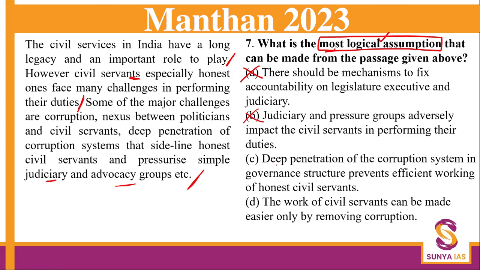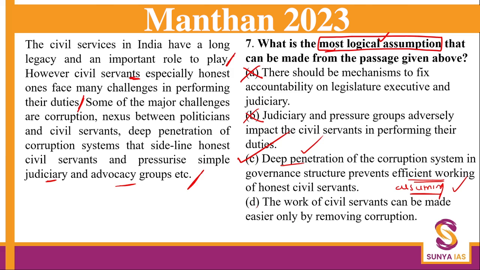Next, deep penetration of the corruption system in governance structure prevents efficient working of honest civil servants. Okay, now nowhere in the passage it is written about efficient working. So this is something we are assuming, that if the challenges are removed, then the honest people will be able to work efficiently. And yes, we are talking about corruption. So this is your answer.